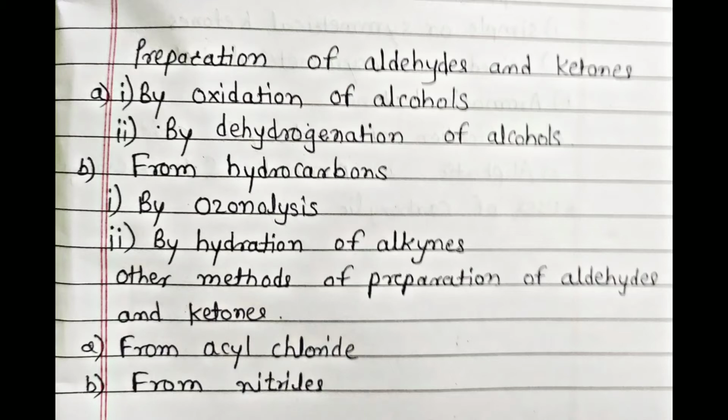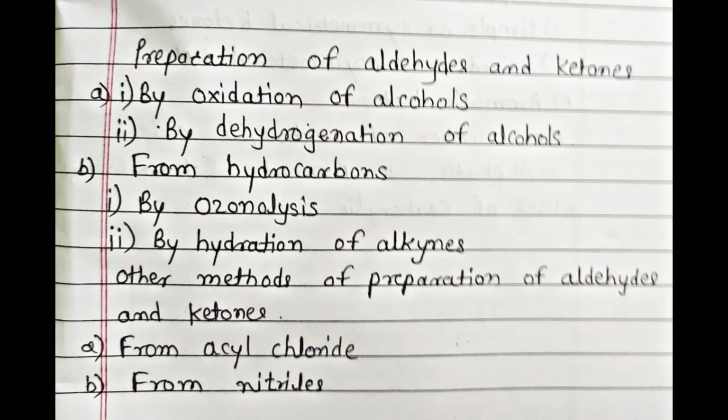In the last lecture, we studied the preparation of aldehydes and ketones. First is by oxidation of alcohols, by dehydrogenation of alcohols. Second, from hydrocarbons. In this, first we see ozonolysis, by which we prepare aldehydes and ketones, and second, by hydration of alkynes.